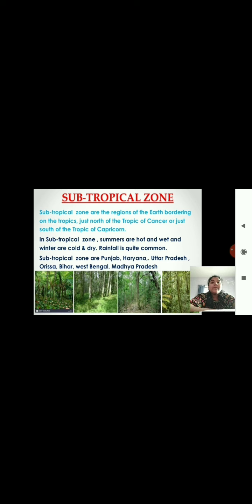The examples are Punjab, Haryana, Uttar Pradesh, Orissa, Bihar, West Bengal and Madhya Pradesh. And due to this climate, you have a large amount of biodiversity over there. You can see the picture over there.